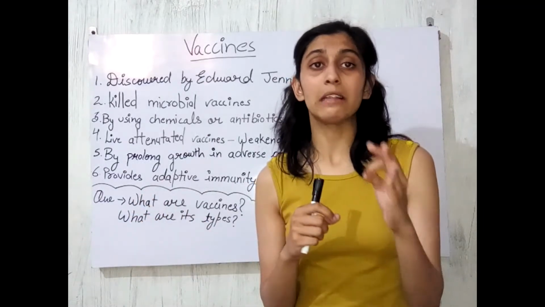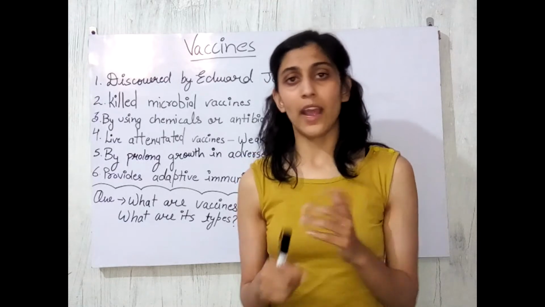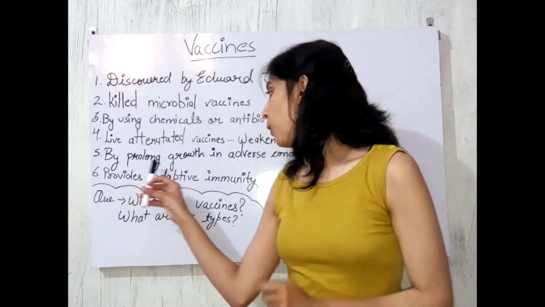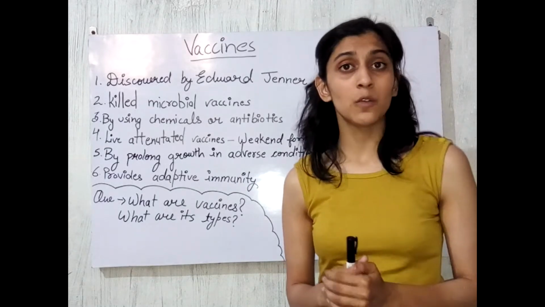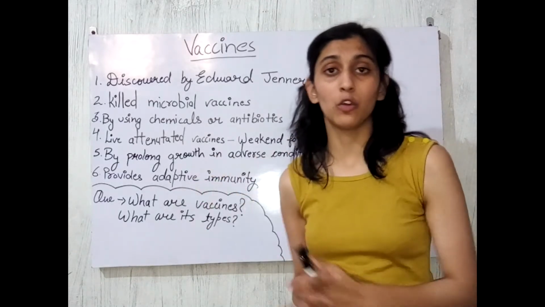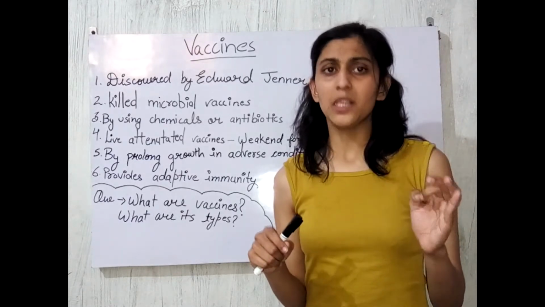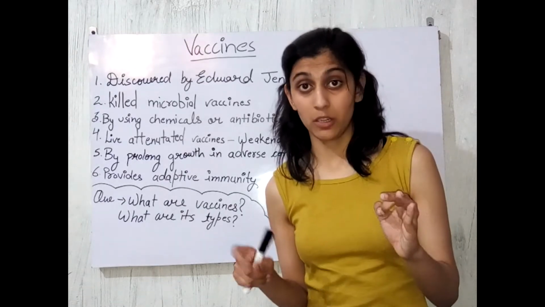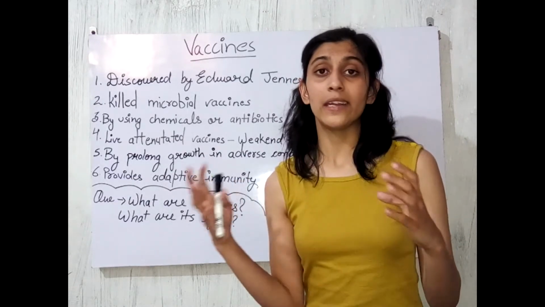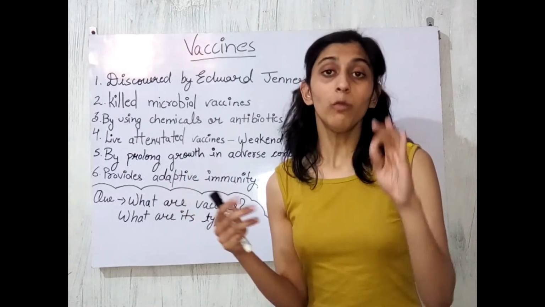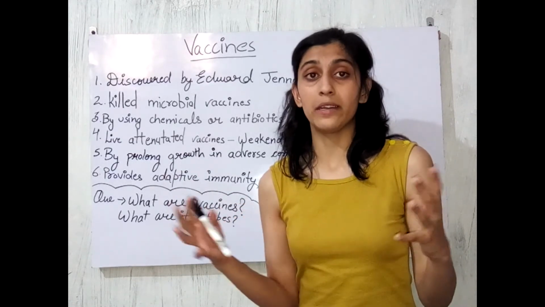We can make the microbe weak by using different strategies, for example, by providing prolonged growth in adverse conditions. Adverse conditions means we can grow the microbe in nutrient-suppressive conditions, meaning when nutrients are not sufficient, or we can grow the microbe in overheated conditions. The microbe which needs less temperature, we can grow in overheated conditions.